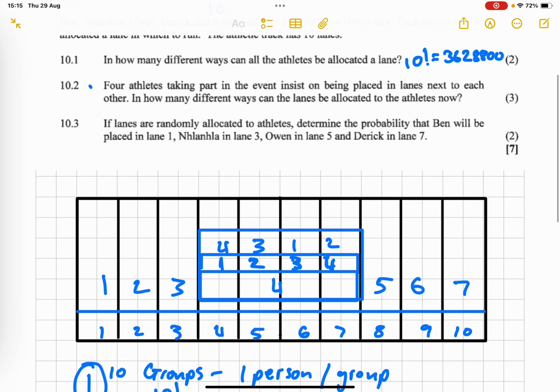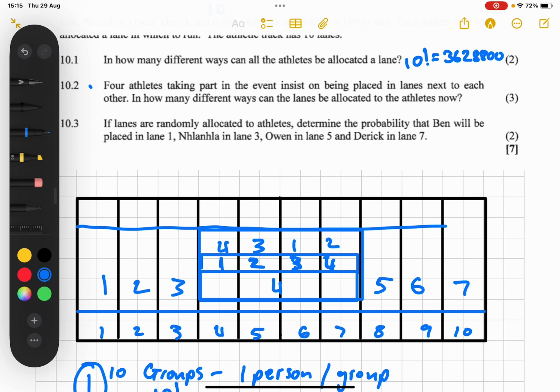Then for your third and final question, it says if lanes are randomly allocated to athletes, determine the probability that Ben will be placed in lane 1, lane 3, lane 5, lane 7. This is our final situation here. I'll do it in red.